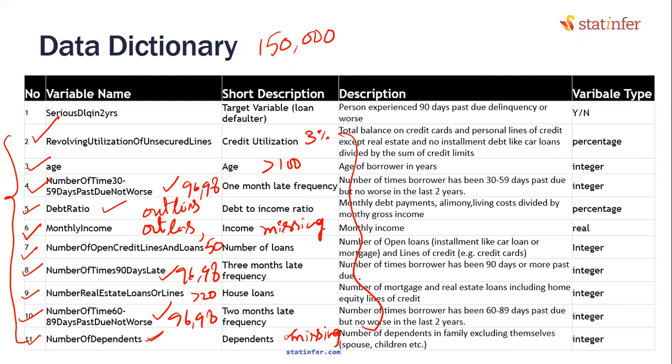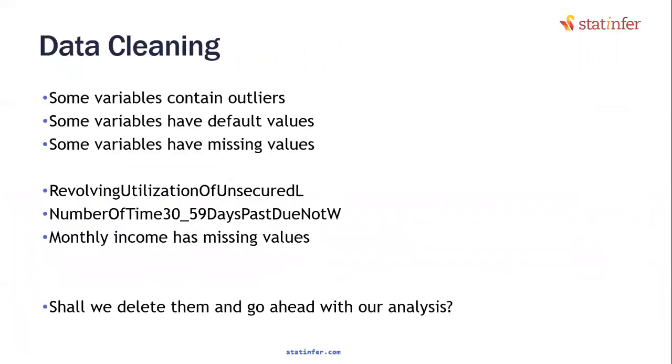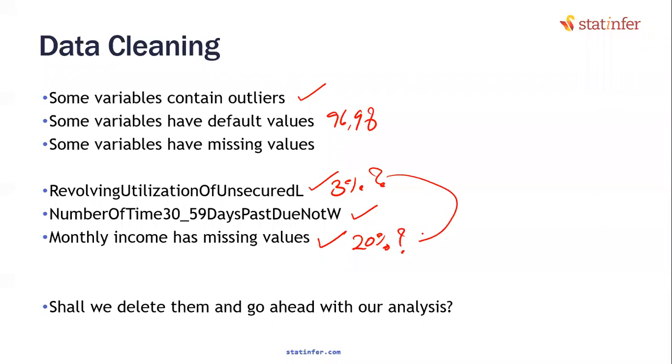So apparently, every variable has issues. Some variables have missing values, some have default values, some have outlier values. We will take a particular example of some variables. Let's say utilization contains outliers. If you take 30 to 59 days past due, it contains some default values like 96, 98. If you take monthly income, it has missing values, about 20% missing. Here outliers are 3% only. Now, how do you handle 3% of the issues versus 20% of the issues? Do you follow the same methodology, or is there anything else that we are going to do?